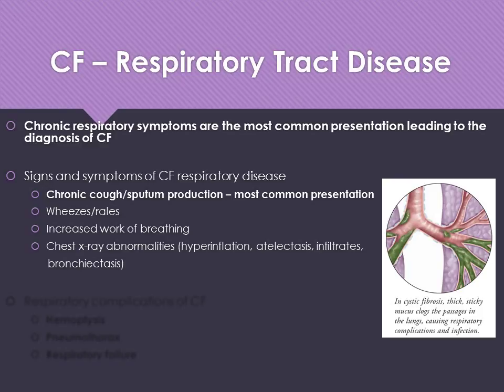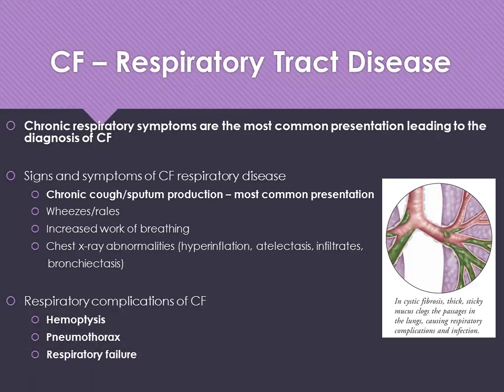The patient may exhibit increased work of breathing, and their chest x-ray will be abnormal, showing hyperinflation, atelectasis, infiltrates, bronchiectasis. And then the respiratory complications of cystic fibrosis include hemoptysis, pneumothorax, respiratory failure, right? Things due to that really chronic coughing, the really strong, forceful coughing, trying to clear, right? They're trying to clear their own airways of that thick mucus. It can be really difficult.